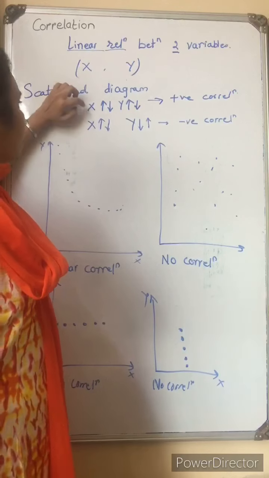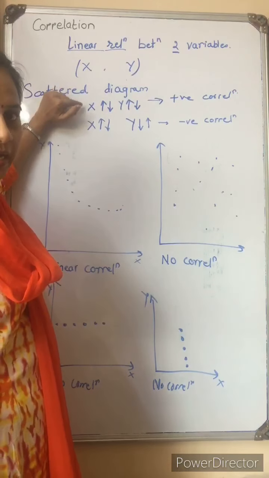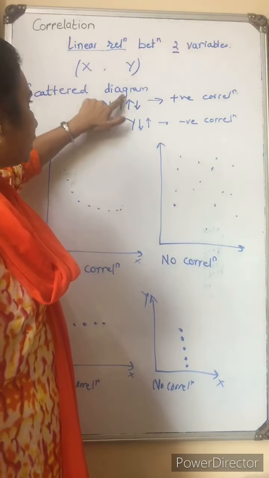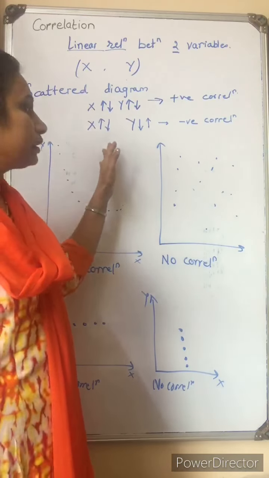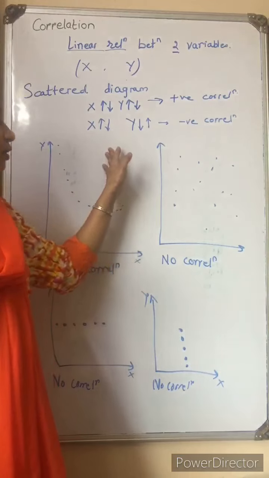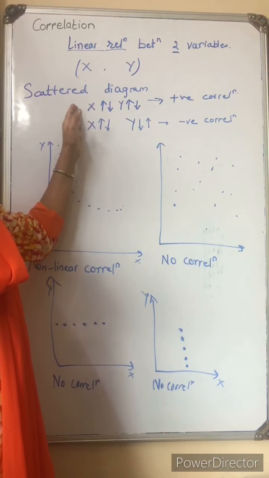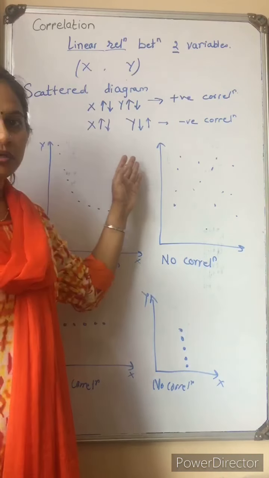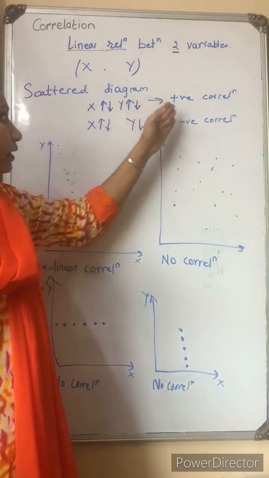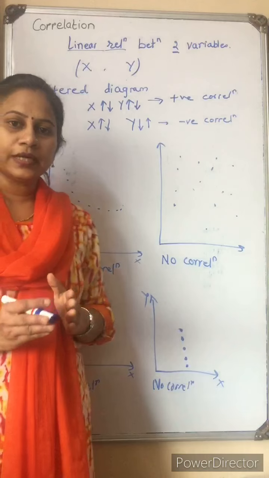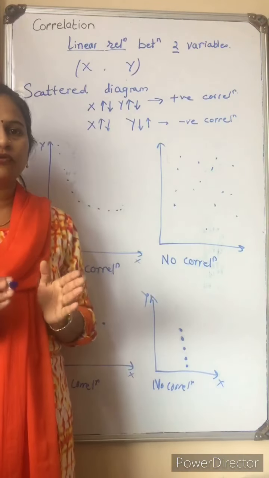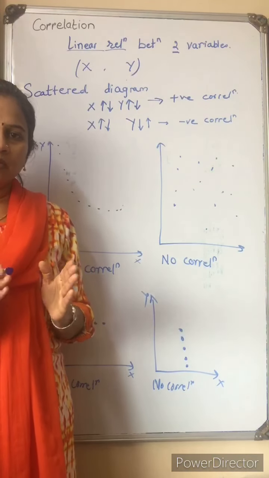If the intelligence quotient of a student is high, the marks he got is again high. Okay. So both the values go in one direction. If the intelligence quotient is low, the marks he got is also low. Then also it is a positive correlation. When the data goes in one direction, we can say there is positive correlation between X and Y.